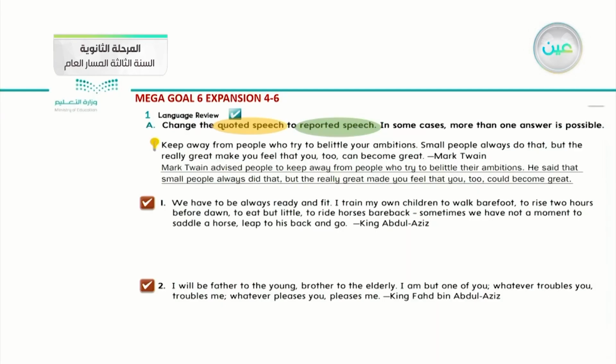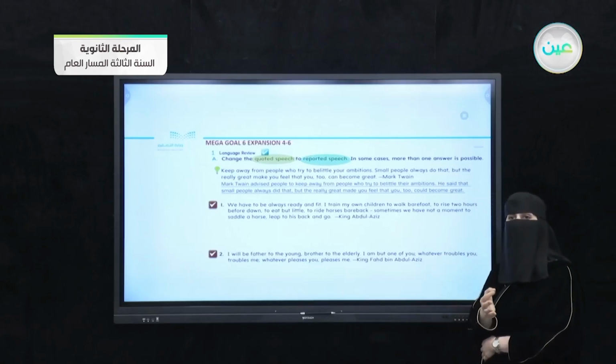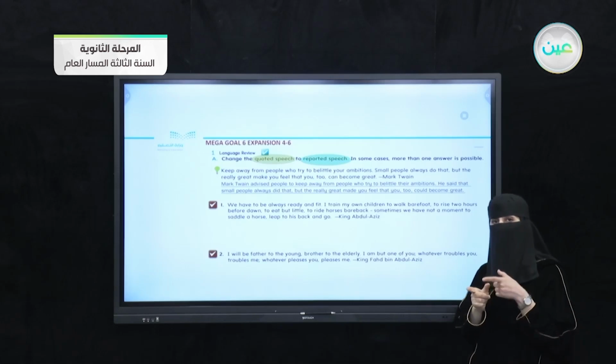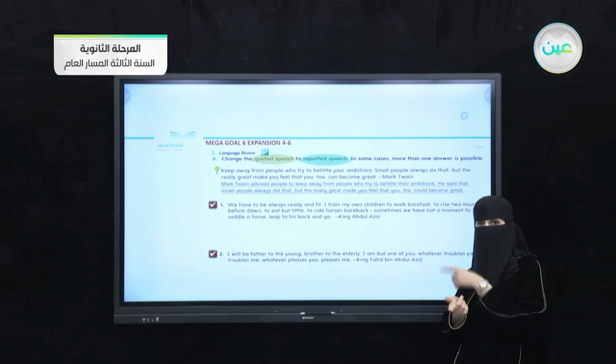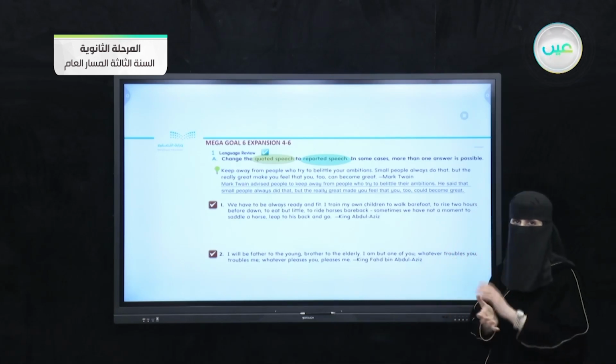He said that small people always did that, but the really great made you feel that you too could become great. If you notice the second part here, we didn't repeat the exact words that Mark said, but we used a noun clause and paraphrased that sentence to make reported speech.